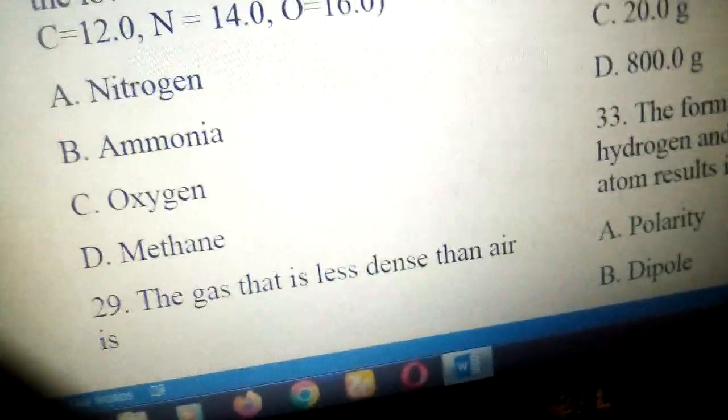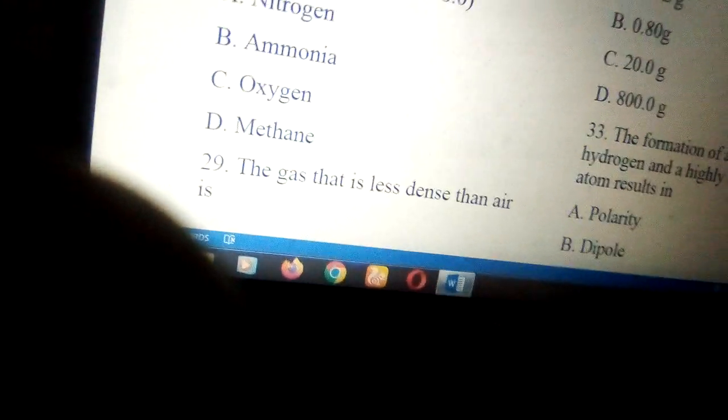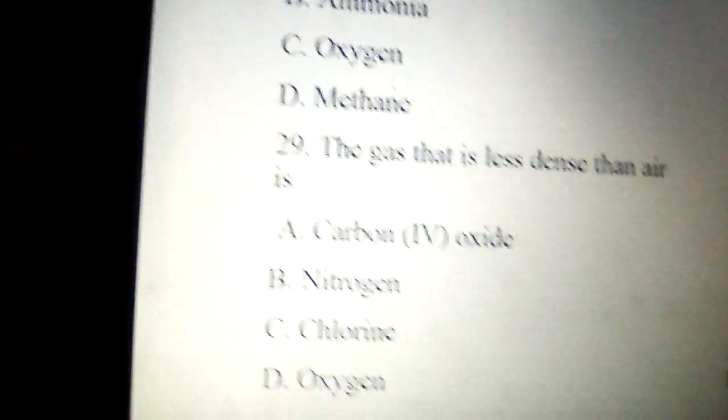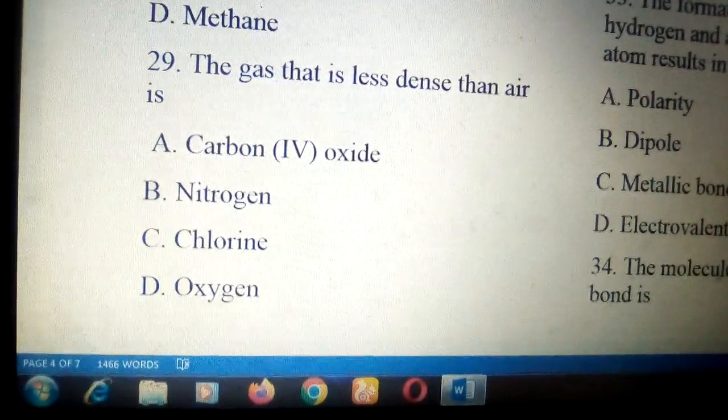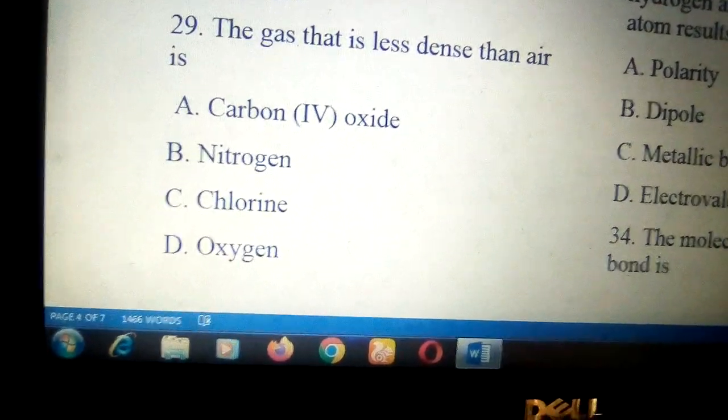Number 29, the gas that is less dense than air is: option A, carbon dioxide, B, nitrogen, C, chlorine, and D, oxygen.